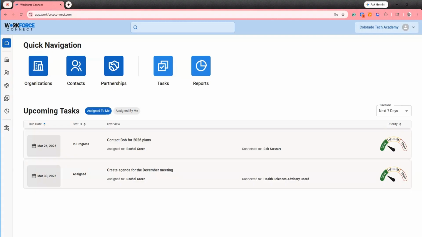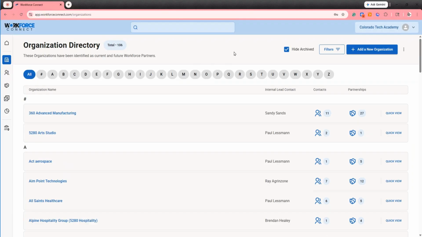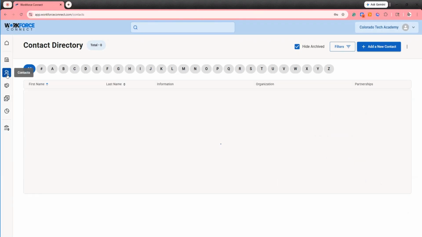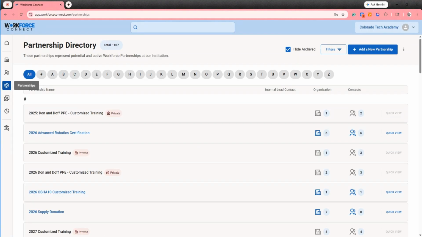The three directories are intentionally connected and built upon one another. Organizations are the foundations. Contacts bring those organizations to life through the people you work with. And partnerships connect your institution to those organizations and individuals through specific programs, projects, and collaborations.